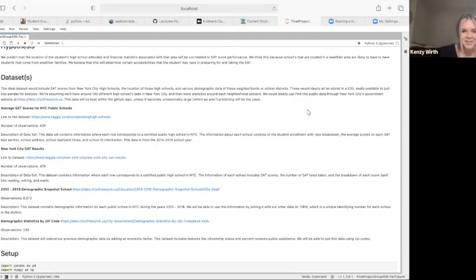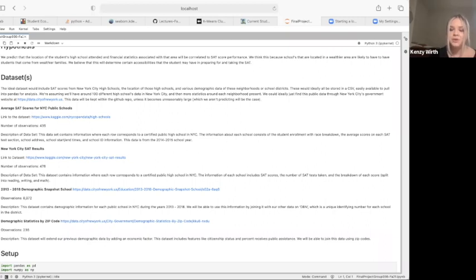As far as our data sets go, we used a couple different ones. The first one we used was the average SAT scores for the New York City public schools. Next, we used the New York City SAT results, and we have the link to the Kaggle website as well. And then we used the 2013 to 2018 demographic snapshot school. And then we also used the demographic statistics by zip code. For these data sets, we will include the SAT scores from New York City schools, the location of the high schools, and the various demographic data of the neighborhoods or the school districts in New York City.